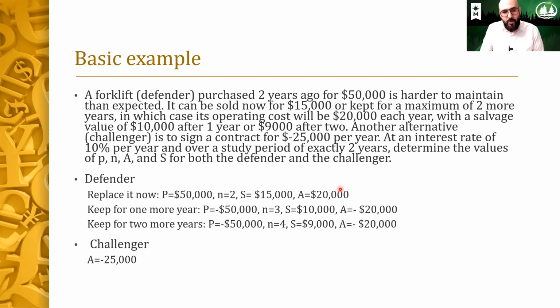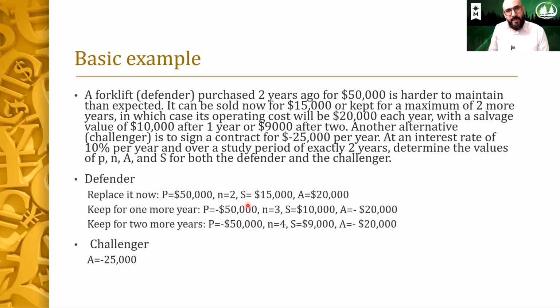If we keep it for 2 more years, that would keep the 50,000 as is, that's the initial cost, and N equals 4 years. The salvage value would be 9,000 because we are going to sell it 2 years from now. And the A would be $20,000. The Challenger is only one number, which is 25,000. It's a contract, so that's the only number we have for the Challenger. So with this example, I want you to be able to identify the different parameters that we will be using. And as you see, the value of P is still constant, the same thing.